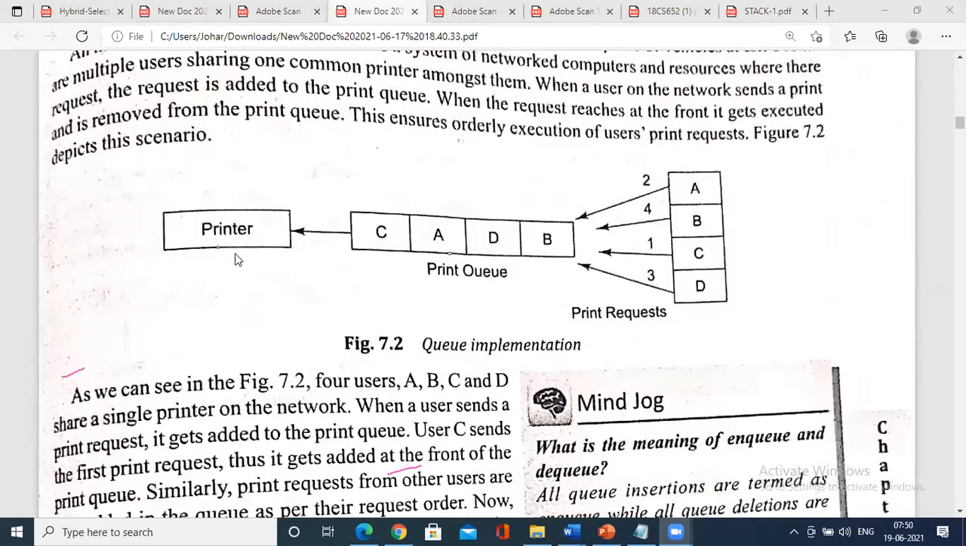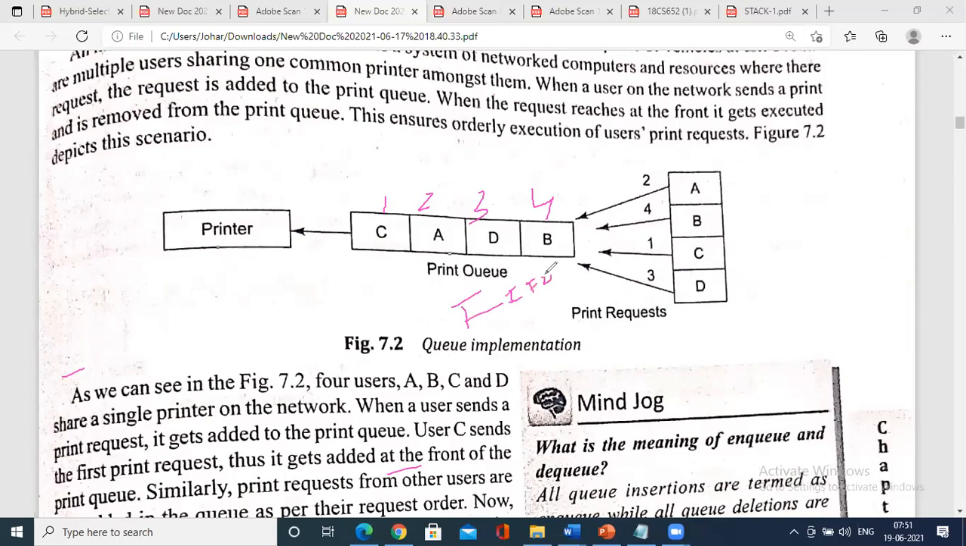Even in the printer, if you think of a printer, see, the print queue, C, A, D, B. So C, A, D, B falls in the form of a queue. The first person queued to the printer to print the document is 1, 2, 3, 4. So you cannot jump, right? C has to be printed first, then A second, D has to be printed third, and B has to be printed fourth. So this follows the first in, first out concept.